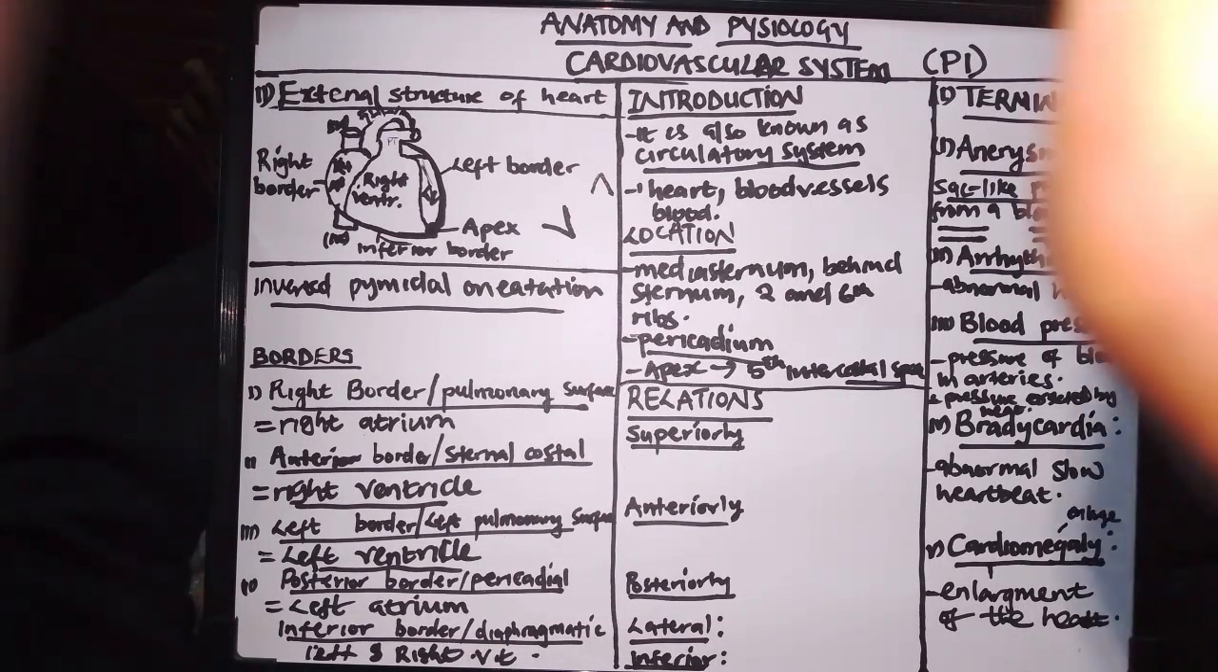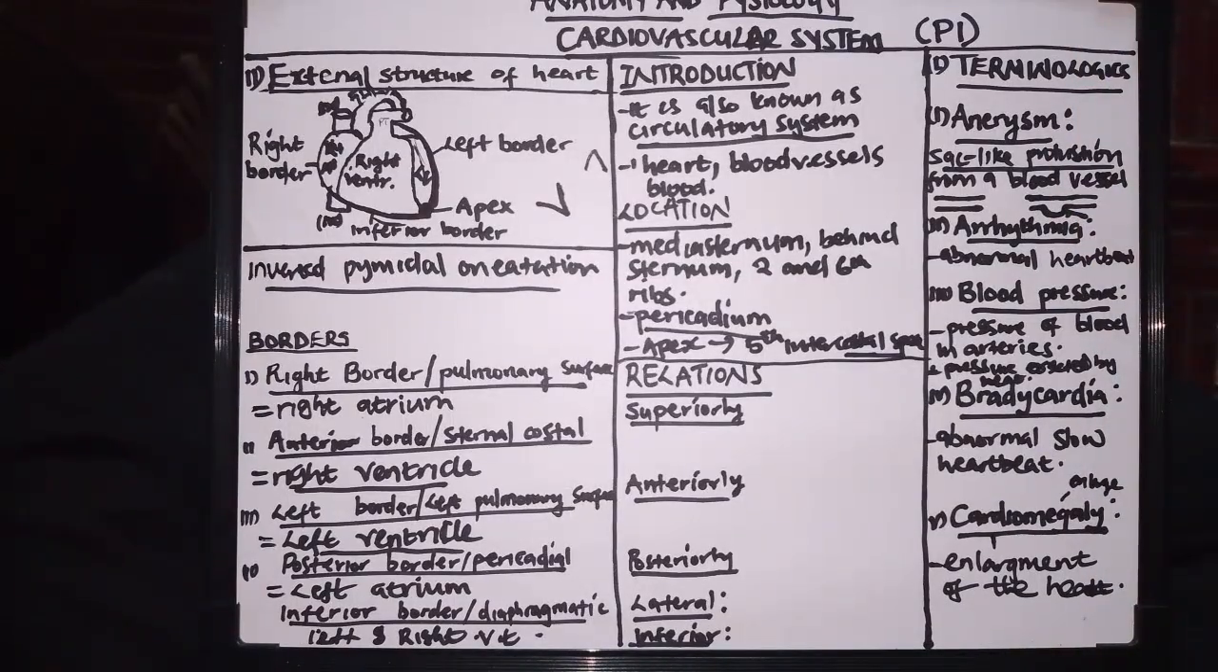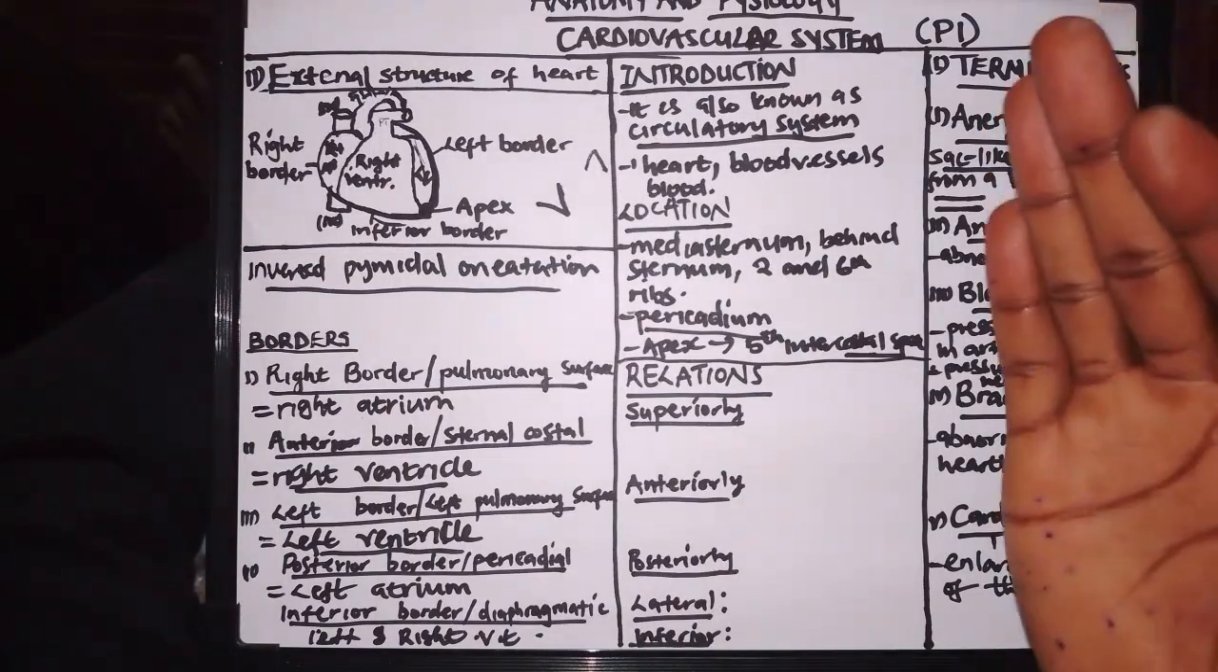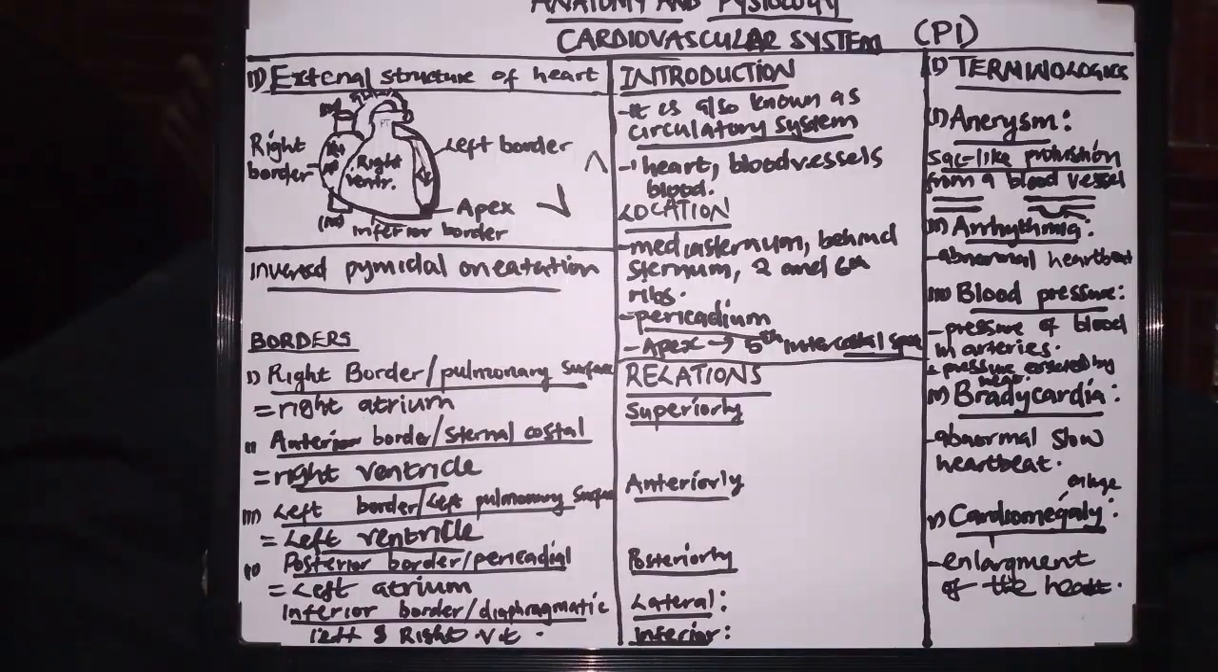Then the final part we are going to discuss in this video is the relations. What are the relations? When we talk about the relations of the heart, we are talking about how the heart is related to other organs, or where the other organs sit in relation to the heart. So we have the superior. What forms the superior part of the heart? The superior part of the heart is formed by great vessels.